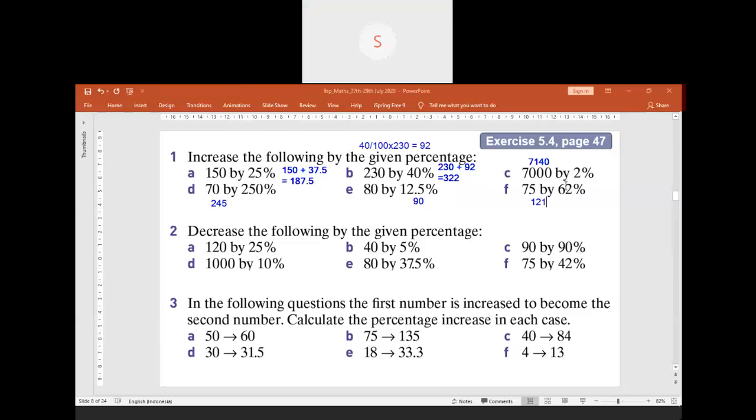Yeah, the 0.5 you have to write it, because if you do not write it, it will be a different percentage later when we calculate. The 121 is how many percent of 75? Later the answer will be different. So even though it is a decimal, just keep it as a decimal. Do not round it off.